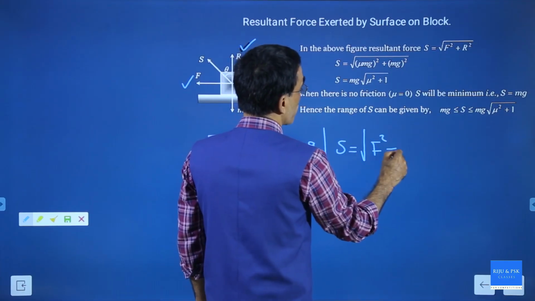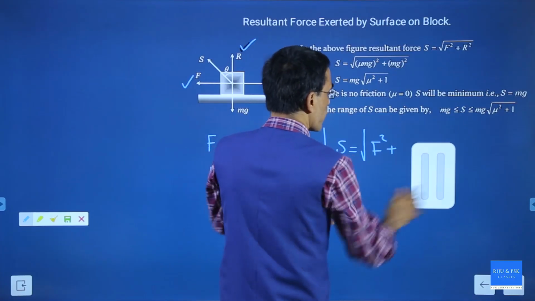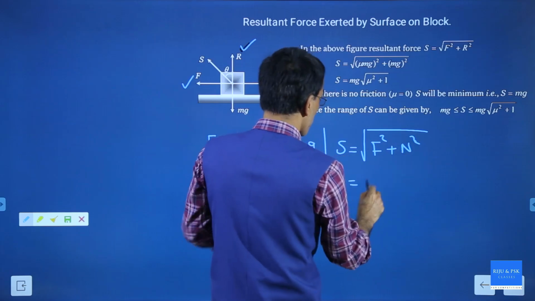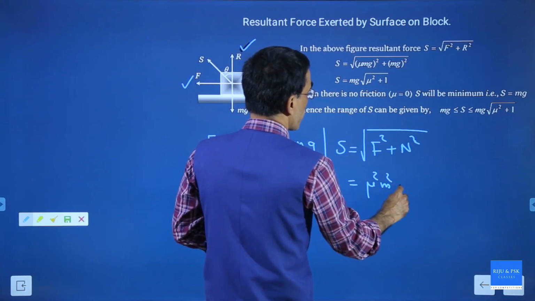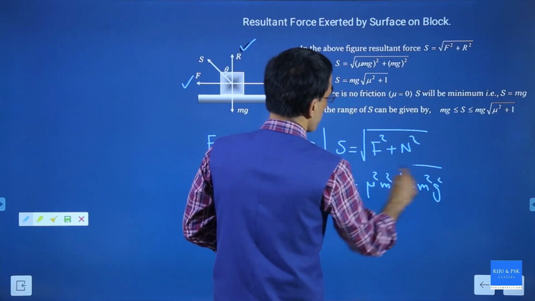Now the resultant of these two, S, is the resultant of what? F square plus R square, or N square. Either way, it's okay. No problem, N square. And substitute. F square is what? Mu square, M square, G square, plus this is again M square, G square, under the root.